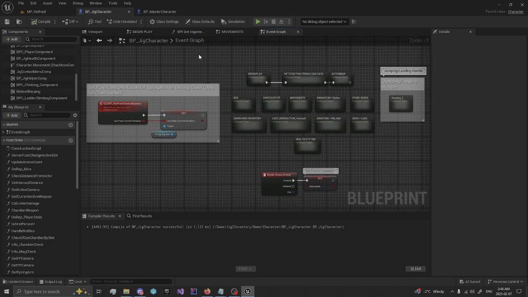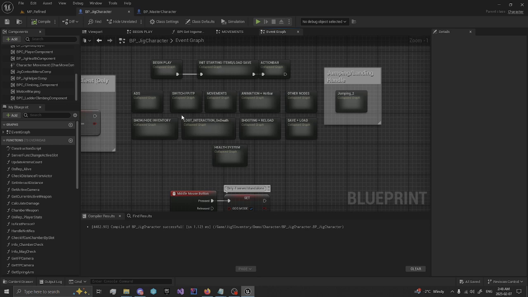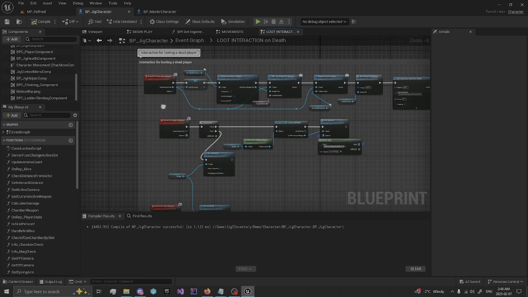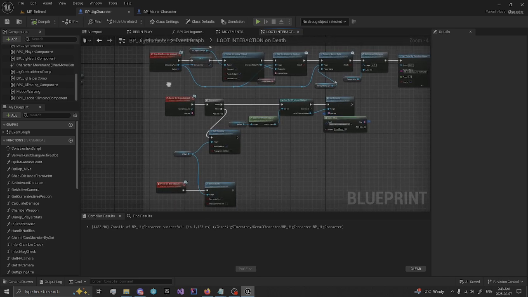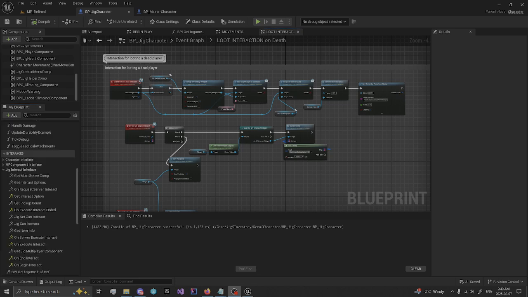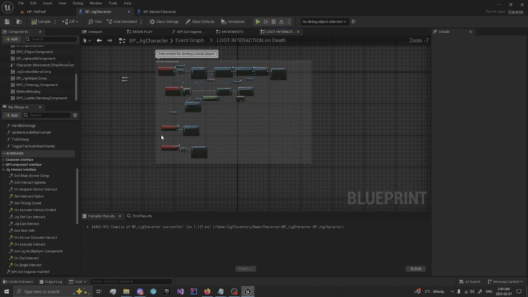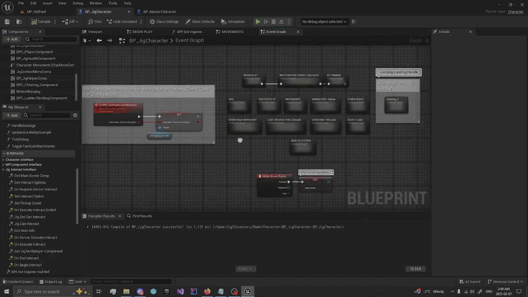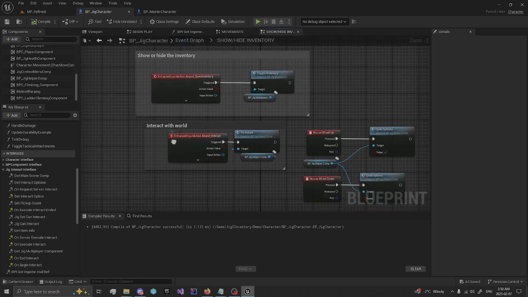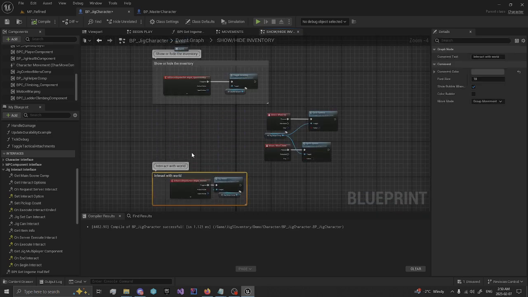Now we'll want to go over to our input graph and go into our interaction. Alright, so interaction is hidden in here. So there's our interaction.